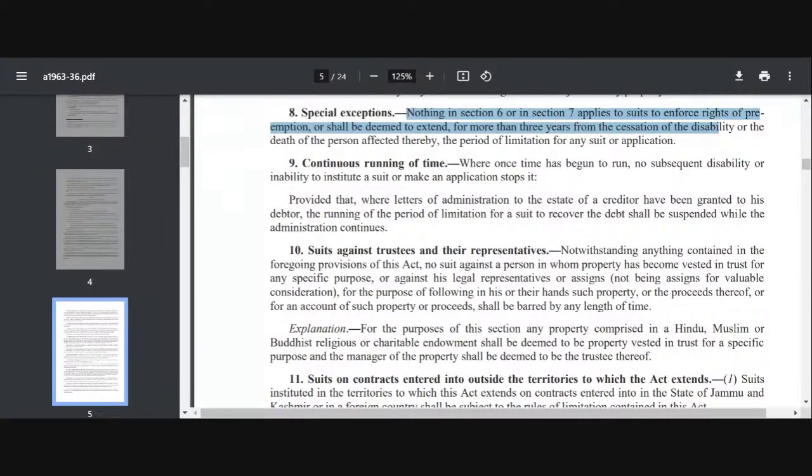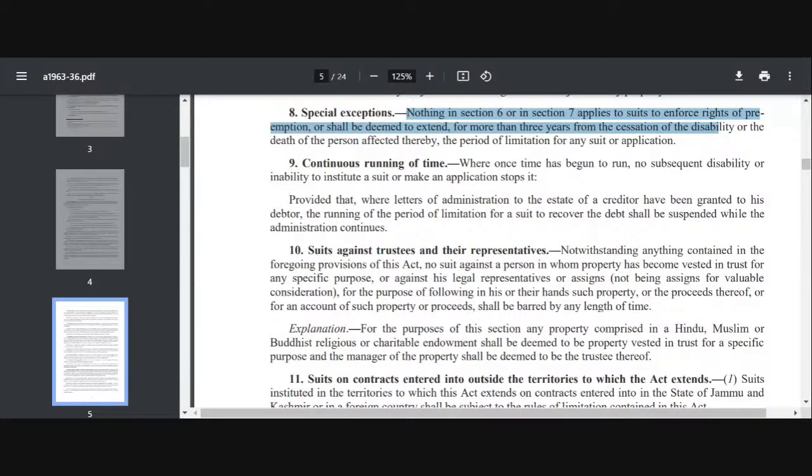There is a special exception, and you have to note this down in Section 8: Section 6 and Section 7 are subject to the provision of Section 8. Section 8 is saying that Section 6 and Section 7 are not applicable to suits to enforce the right of preemption.